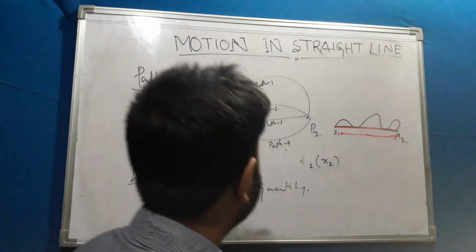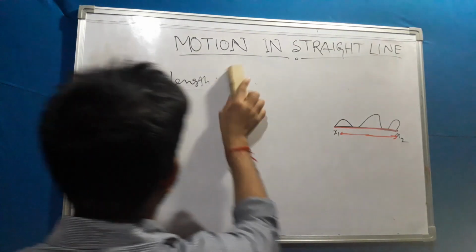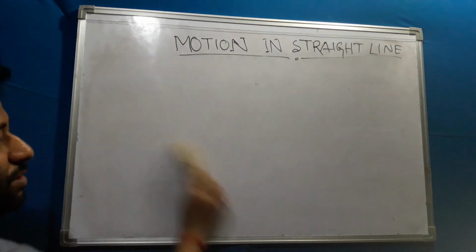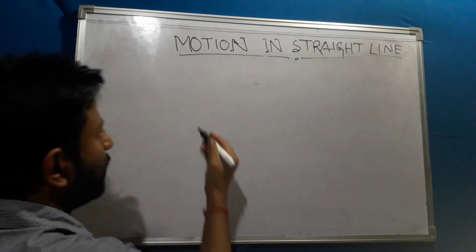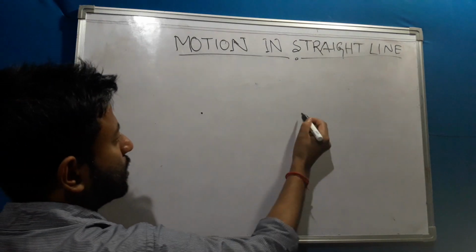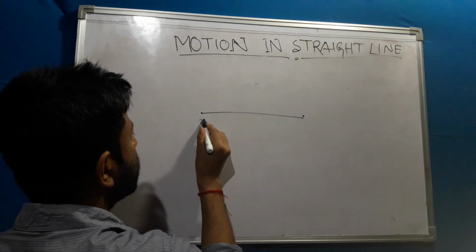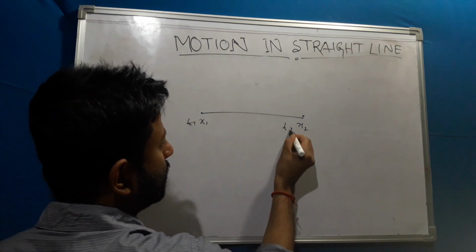Now you see, is it possible that distance and path should be equal? Yes, maybe sometimes it's possible, but it's not always the same. Suppose an object is coming from this direction to this direction. Now if this is x1 and this is x2, this one is t1 time and this is t2 time.